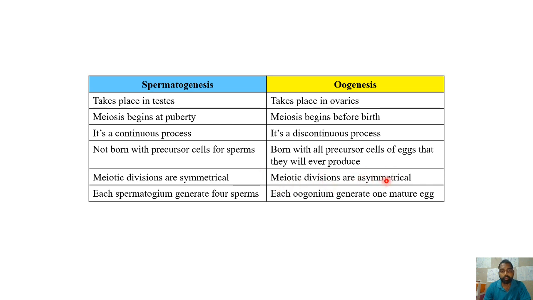But here it is asymmetrical. That's the reason why these polar bodies are produced. Each spermatogonium generates 4 sperms. That's what we have seen. But each oogonium can generate only one mature egg. This particular thing you can compare with the plants also, which we have seen earlier. In the case of plants also, from one pollen mother cell, 4 pollen grains are produced, but from one megaspore mother cell only one embryo sac is produced. So this is one comparison between plant and animal. So the number of male gametes produced and female gametes produced will be different.